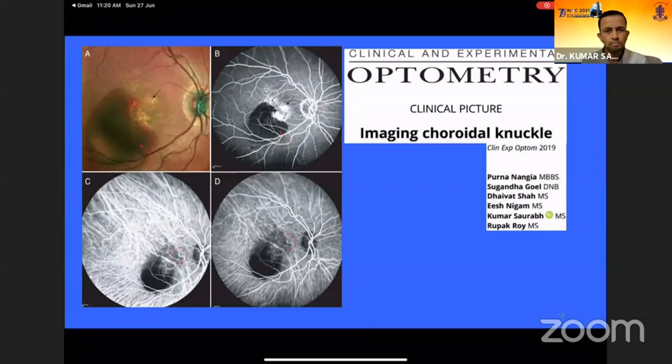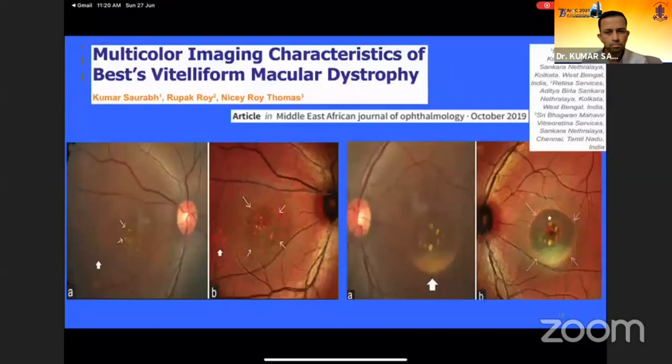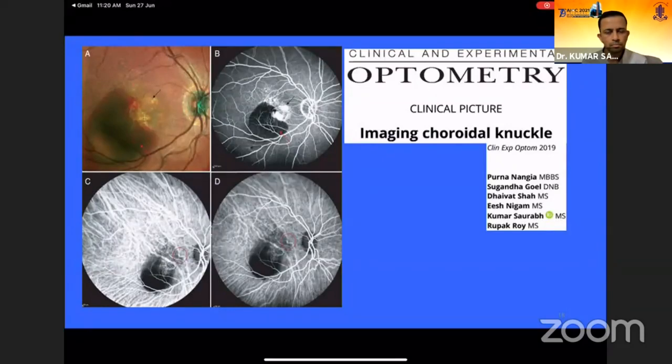This was actually a case of CNVM in which the subretinal heme is appreciable as a dark red area. In angiography, which is the gold standard, we can see hypercyanescence in the ICG, which can mimic a PCV lesion, but it was not a typical leak of what we see in polyps. So polyp was ruled out carefully, and one has to keep this in mind.